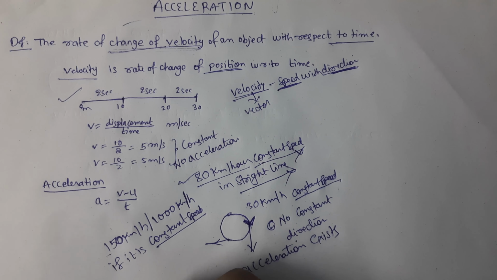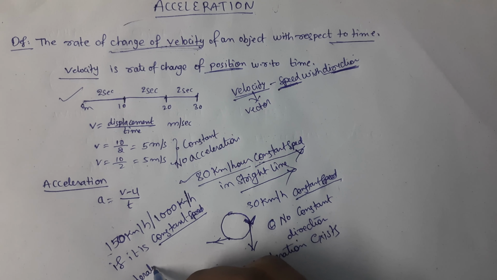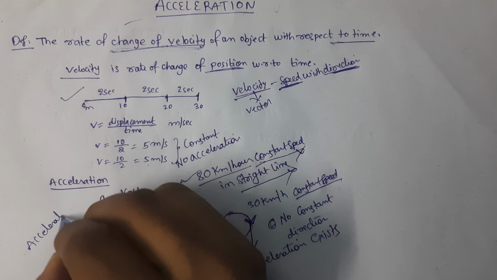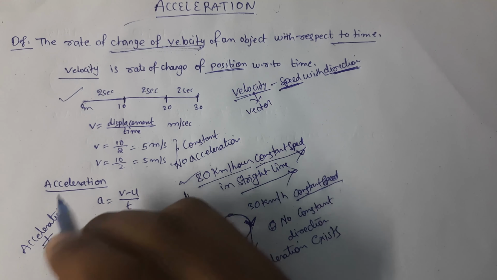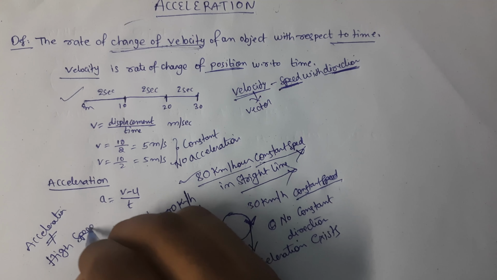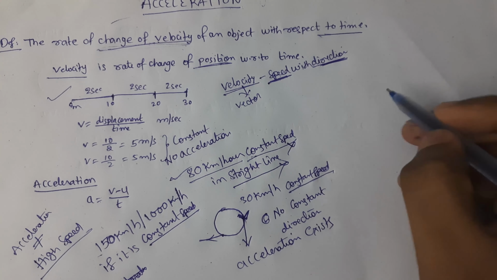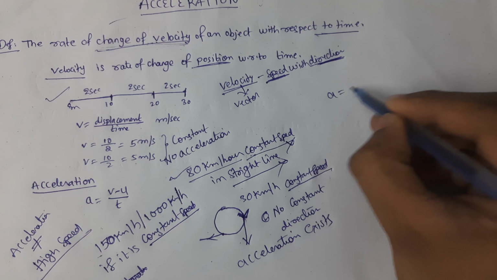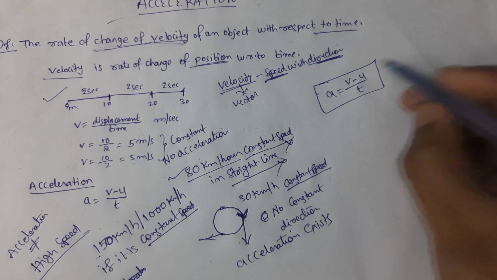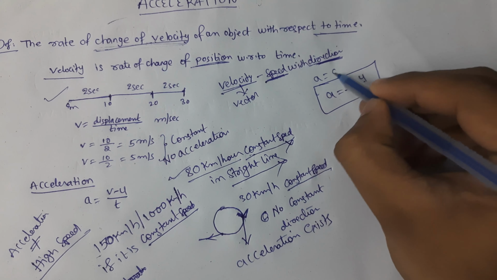So acceleration is not equal to high speed. Here, how can we calculate acceleration? It is (v minus u) by t. This is the formula for acceleration. Here a is equal to acceleration.